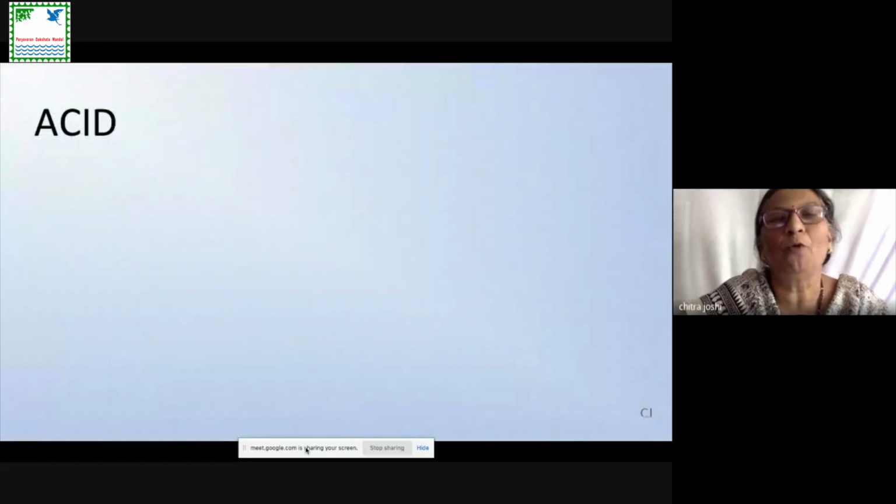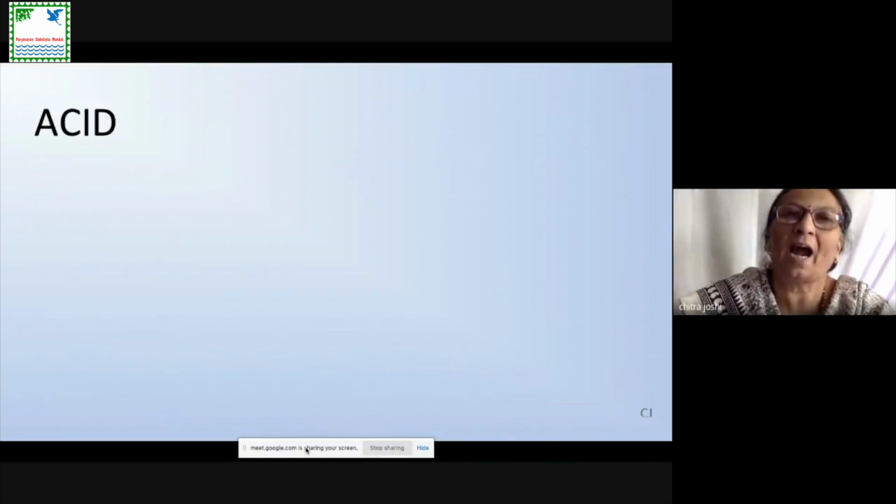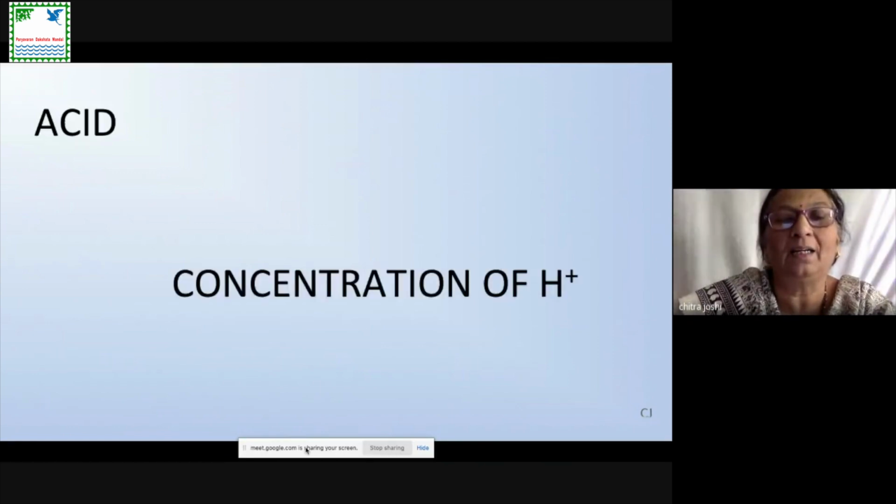So first of all, what do you understand by the word acid? Acid is a substance which is sour in taste. Acid is a substance which, when it reacts with metal, liberates hydrogen gas. When it reacts with carbonate, it liberates carbon dioxide gas. And when it reacts with a base, it gives us salt and water. That we know about acid. And one more thing is that acid is a substance which has more concentration of hydrogen ions. That means free hydrogen ions are present in an acidic substance.